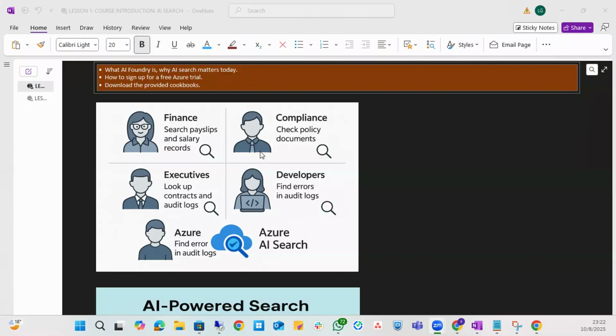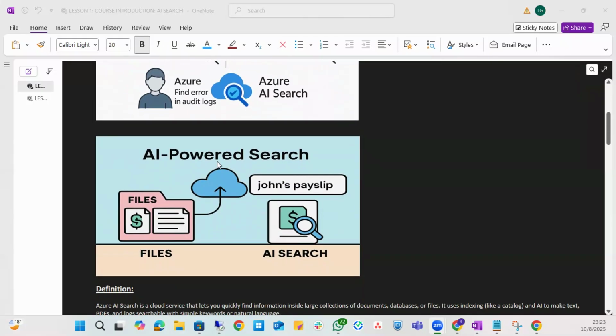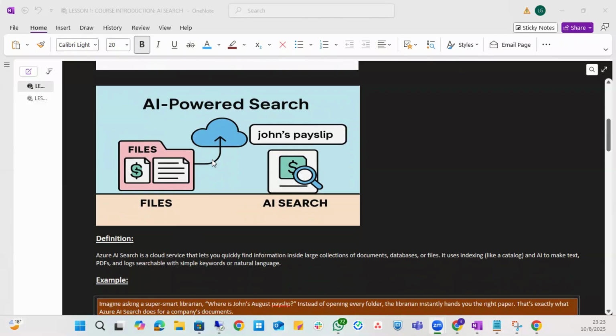Now, what is going on in the diagram? The diagram is showing people here. Finance: pay slips and salary records. Compliance: check policy documents. Developers: find errors in audit logs. Executives: look up contracts and audit logs. This is to do with documents. This is what these people need in the company to be able to do their job efficiently. So the task here, my friends, is that you have been tasked to develop a solution using the AI Search that we find in Azure Cloud. You've been tasked to do what?